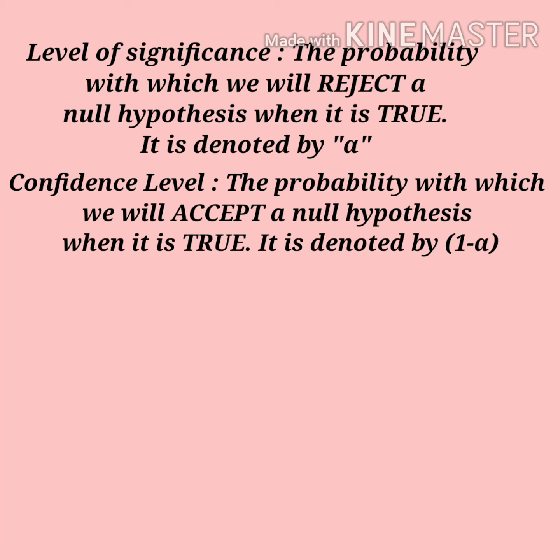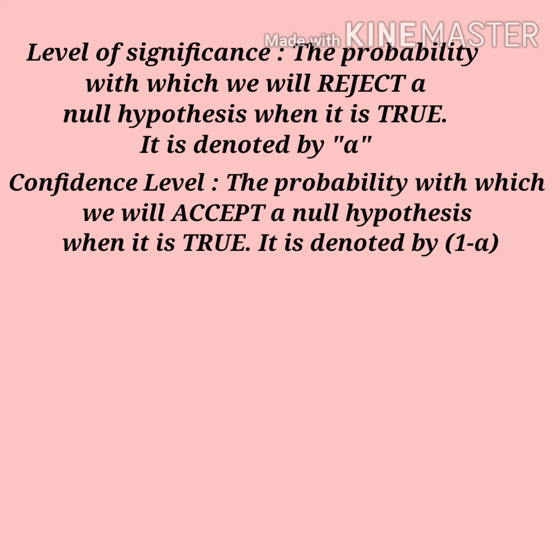Now, in the context of testing of hypothesis, we should clearly understand two things. One is the level of significance, another is the confidence level. First is the level of significance. Level of significance is a very important concept in hypothesis testing. It refers to the probability with which we will reject a null hypothesis when it is true, and it is denoted by alpha. On the contrary, the confidence level is the probability with which we will accept a null hypothesis when it is true, and it is denoted by 1 minus alpha.